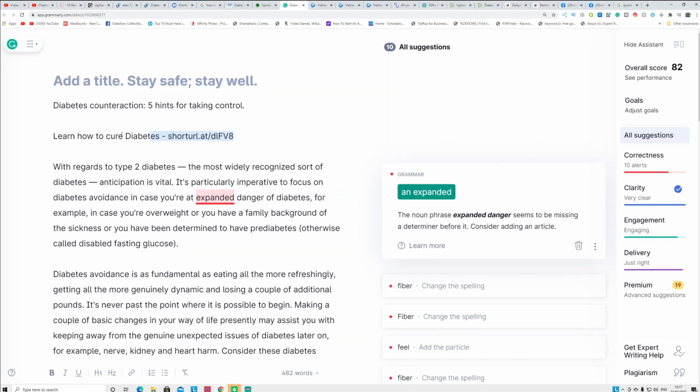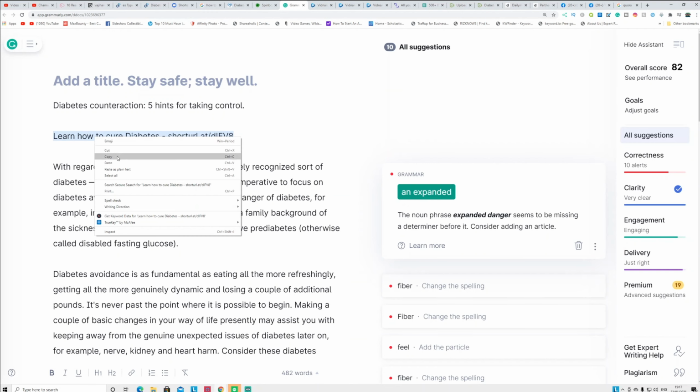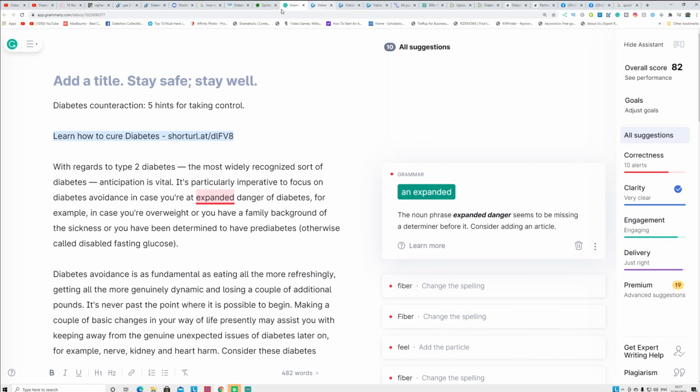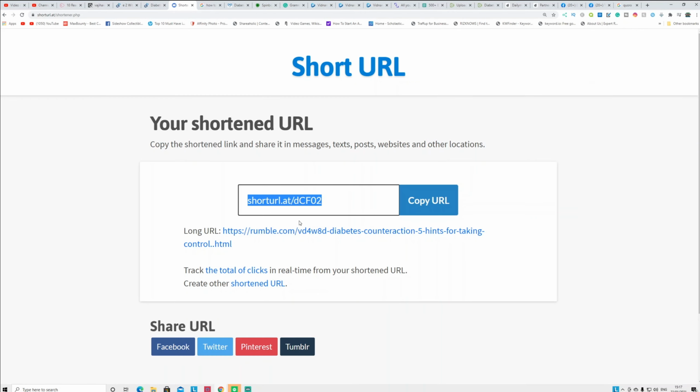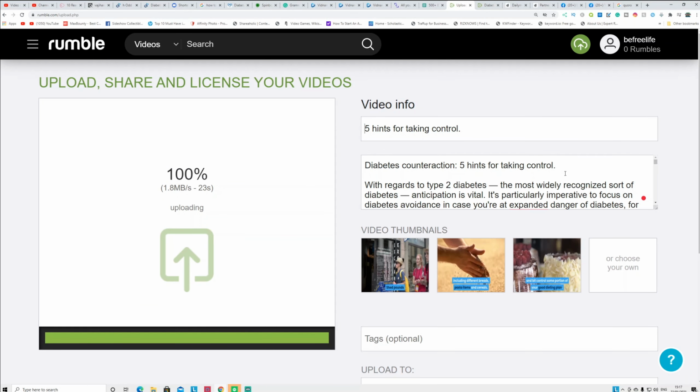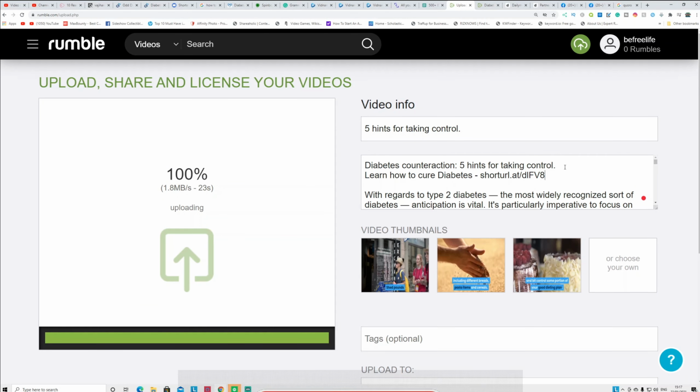And basically you're going to type "learn more about that product that you are promoting," a basic sentence, and you're going to go to this website where you can shorten your affiliate link. It's called Short URL. You can use any website for shortening your URLs. After that, you're going to put that in the description after your title here, so